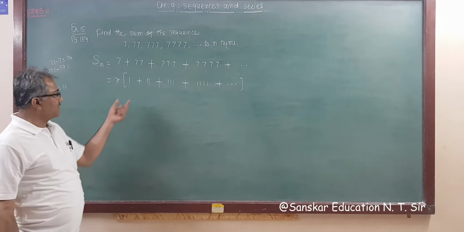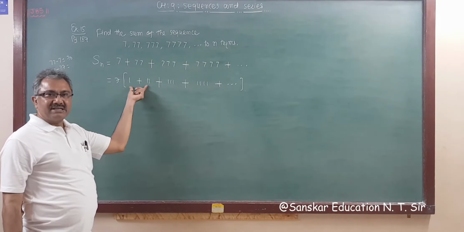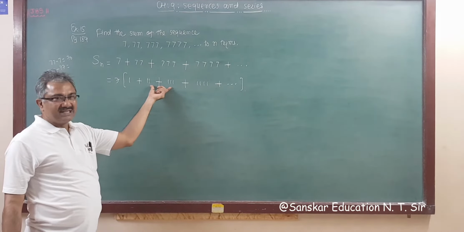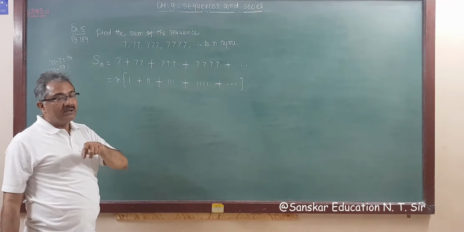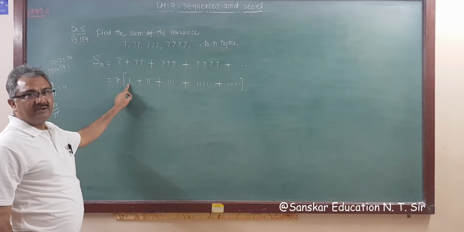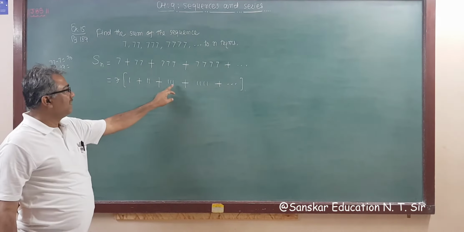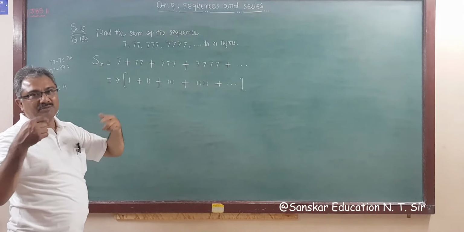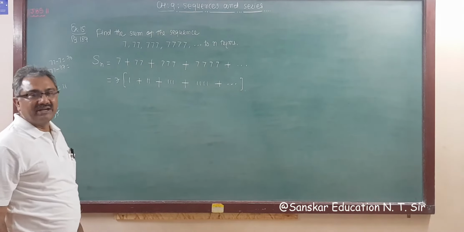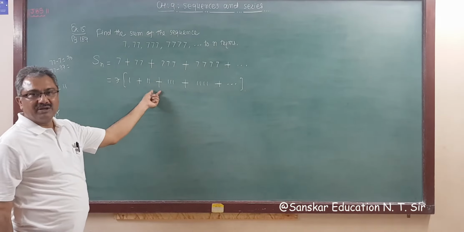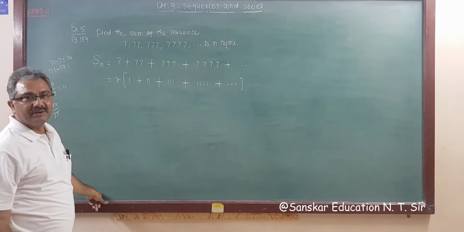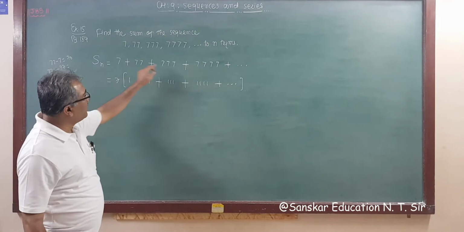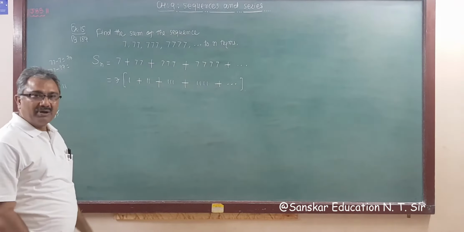Now check कीजिए. 10 minus 1 is 9, but this difference is not same, so this is not AP. GP: 11/1 is 11. 111 divided by 11 is not 11, because 11 into 11 is 121. So this is again not a GP. तो अभी भी वो GP नहीं है.